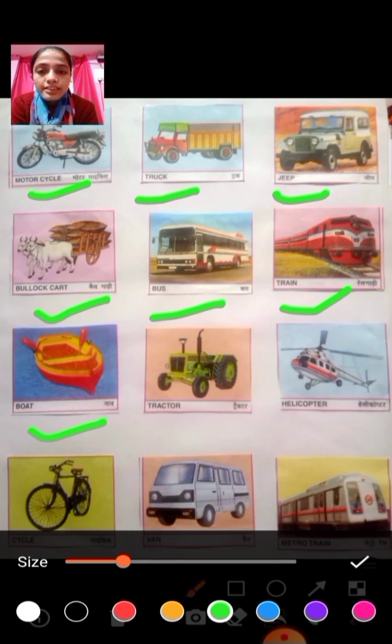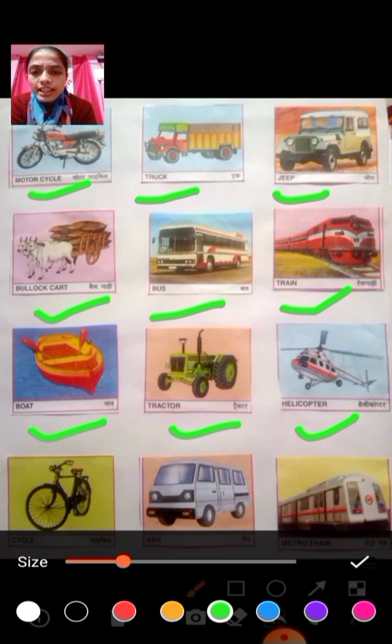After that, a tractor. So where do we see a tractor? Yes, in villages and in fields also. After that, a helicopter. So helicopter, where do we see a helicopter? Yes, in air. And we see a helicopter here also. So it carries so many luggages, loads, and it carries 2 or 3 maybe people also according to the capacity.